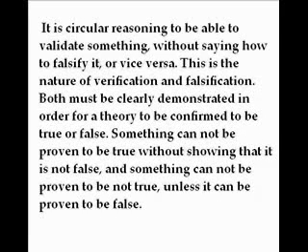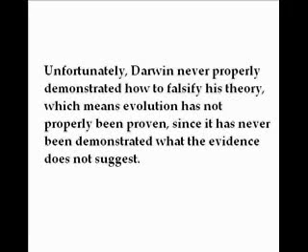Something cannot be proven to be true without showing that it is not false, and something cannot be proven to be not true unless it can be proven to be false. Unfortunately, Darwin never properly demonstrated how to falsify his theory, which means evolution has not properly been proven, since it has never been demonstrated what the evidence does not suggest.